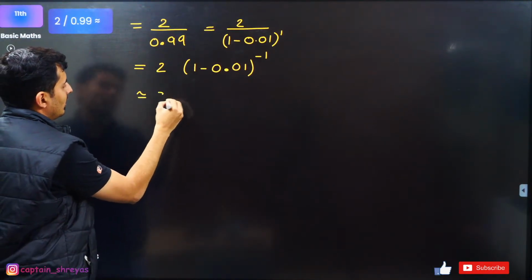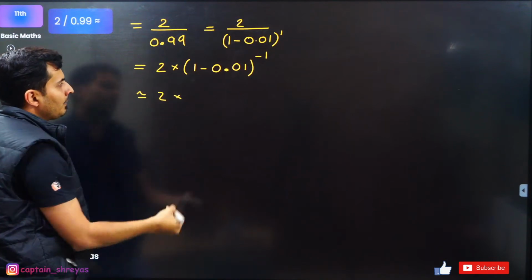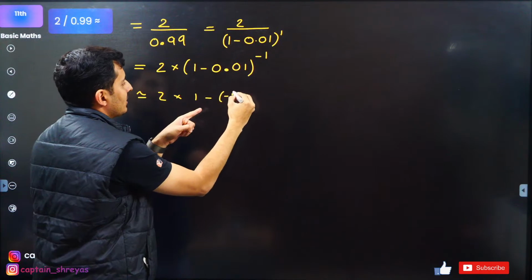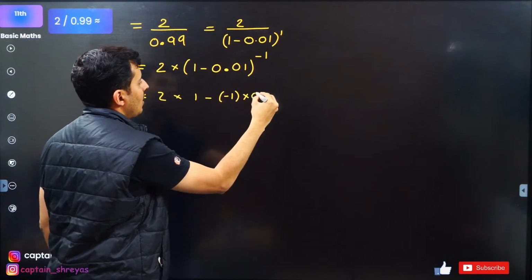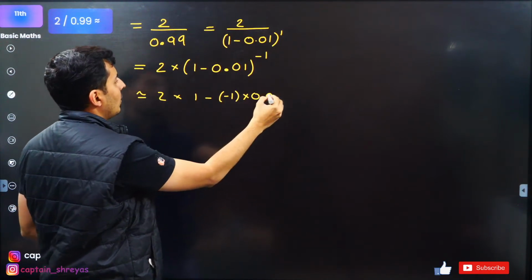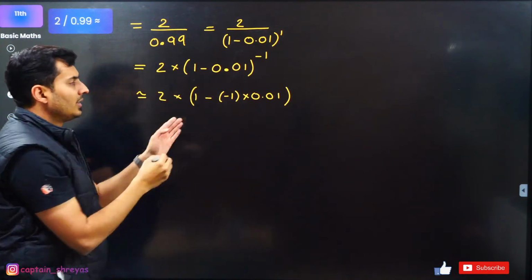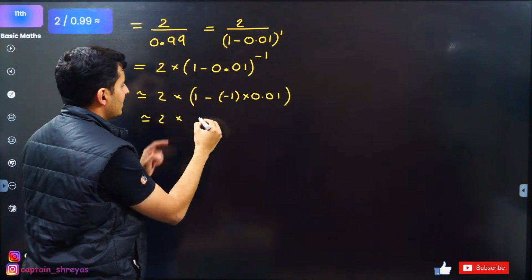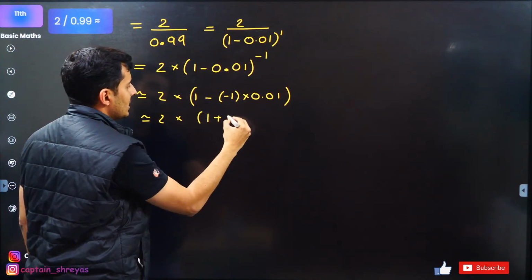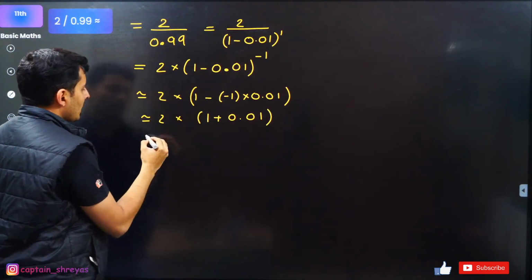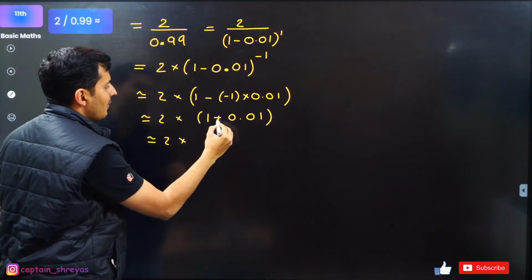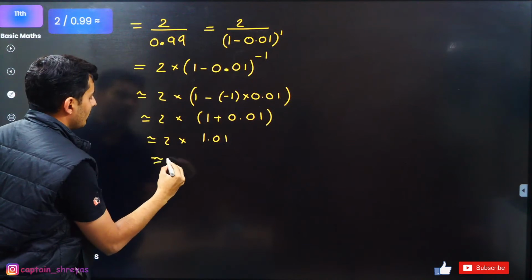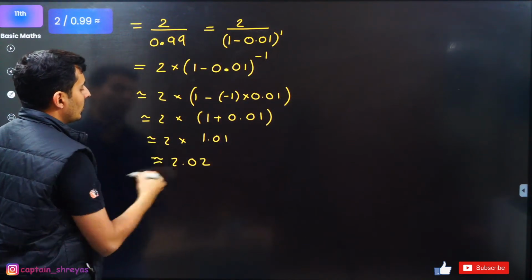Now the approximate formula. 2 multiplied by 1 minus n, which is minus 1, times x, which is 0.01. So this will be 2 multiplied by, minus becomes plus, so 1 plus 0.01. So this will be 2 into 1.01, which is approximately 2.02. That is the answer.